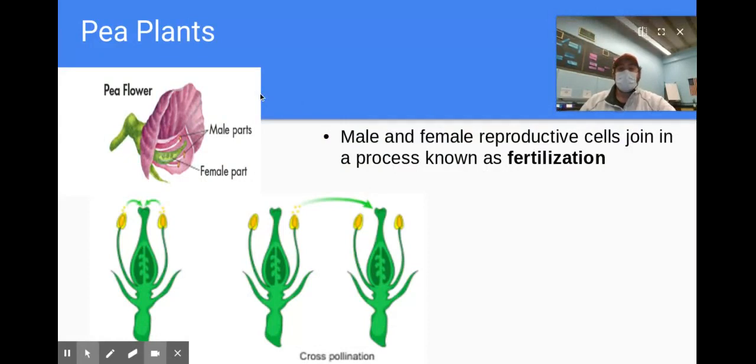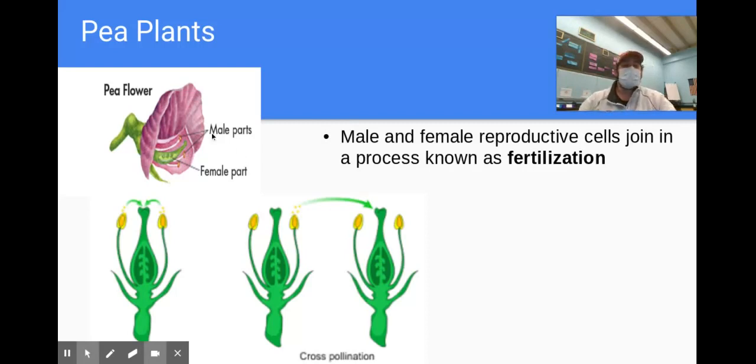So talking about how plants reproduce, and particularly with Mendel's pea plants, he would use the flower, which is the reproductive organ of a plant. And like Miss Graham said, the pollen, which is like the plant sperm, fertilizes the eggs inside the flower. And that's why any type of plant that gives fruits and vegetables will have some sort of fruit. So this flower, if it was an apple tree, would turn into a fruit, apples that have seeds inside of it. Those seeds are the fertilized eggs, the new plants. If you plant them, you get new apple trees.